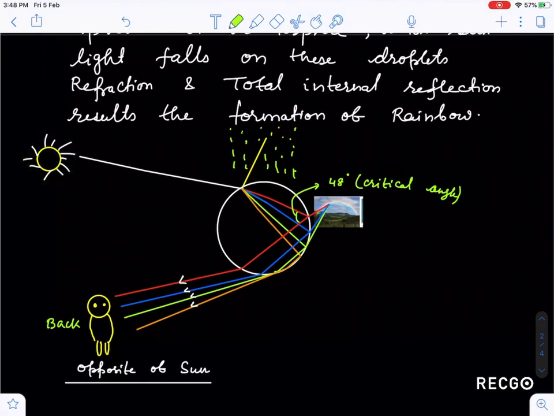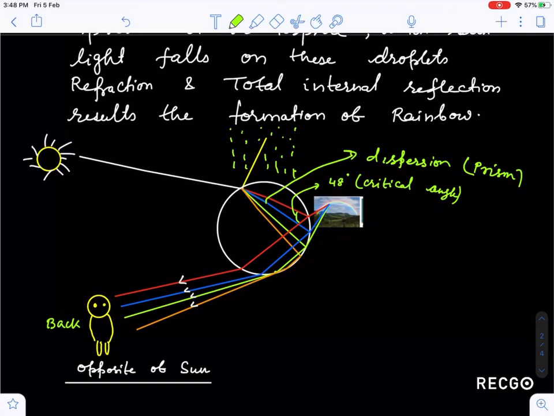So a ray of light falls on water droplets, and two things happen, guys: refraction and total internal reflection. This phenomenon is dispersion, guys. We have seen that here. This water droplet acts as a prism, guys, so it breaks light into its constituent colors.